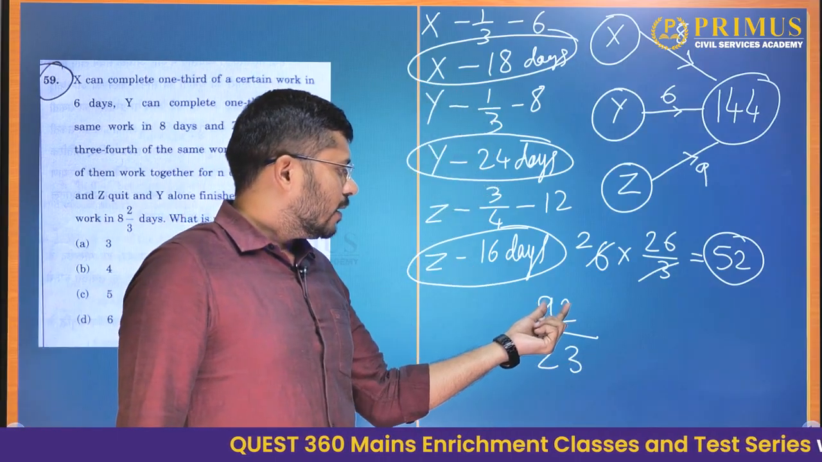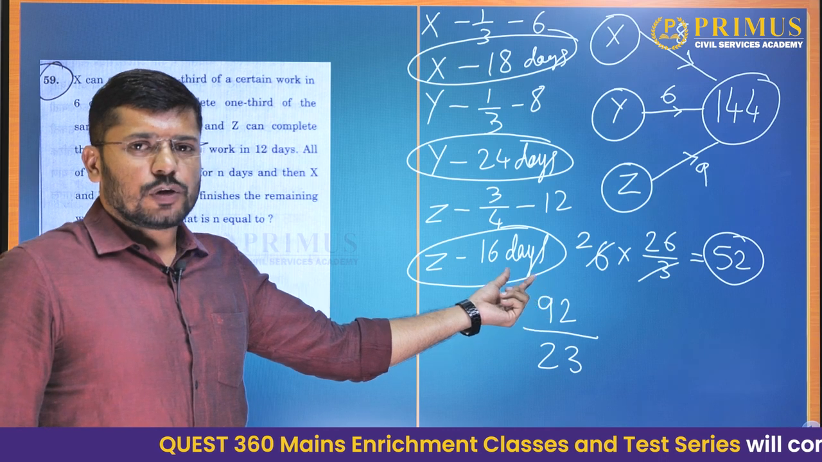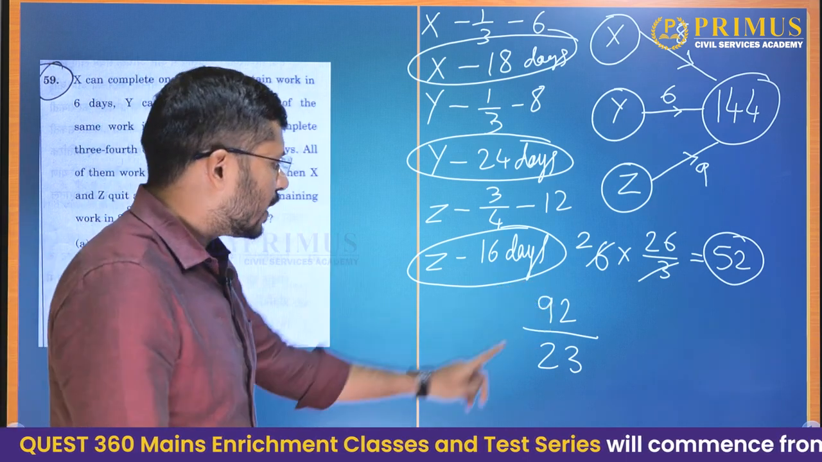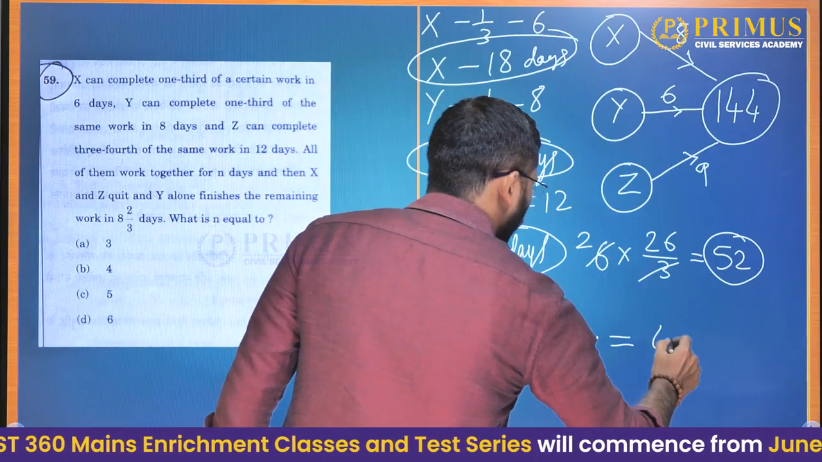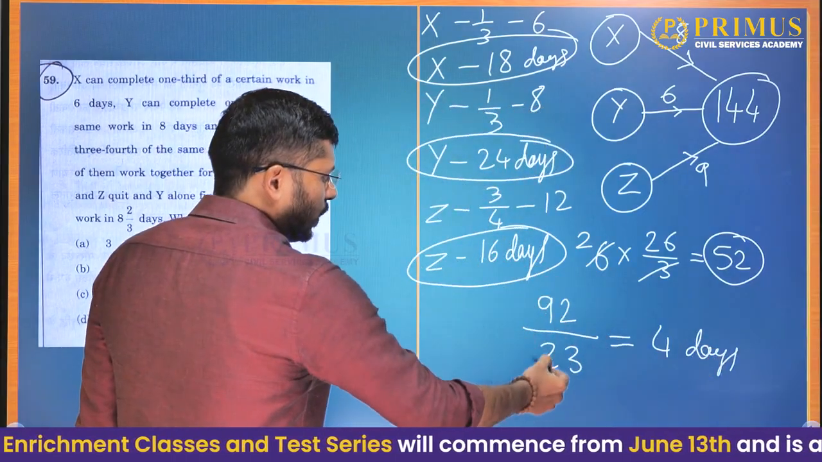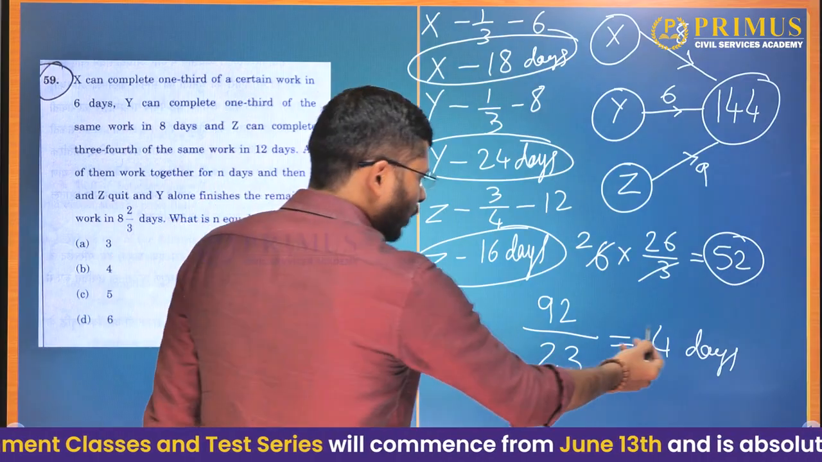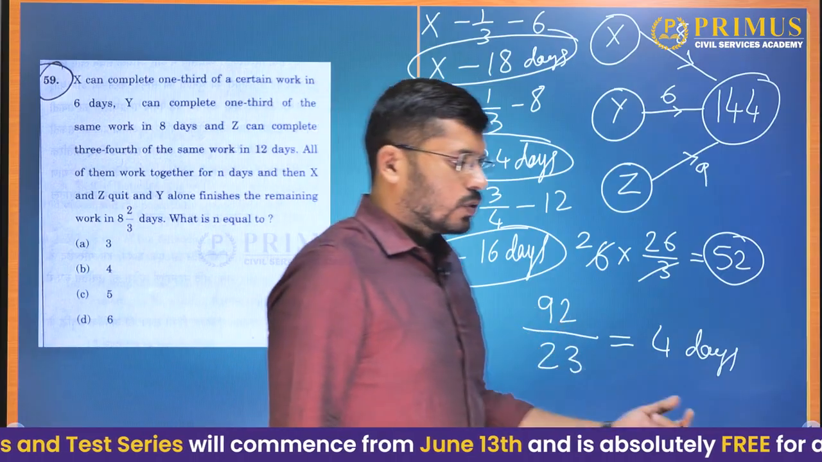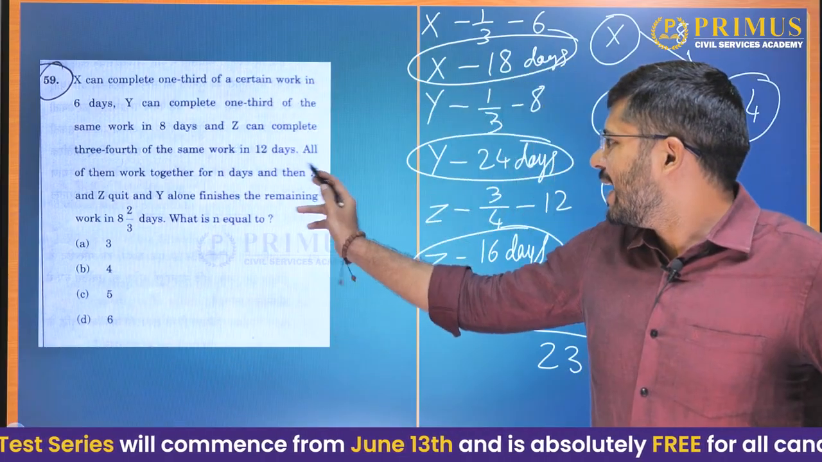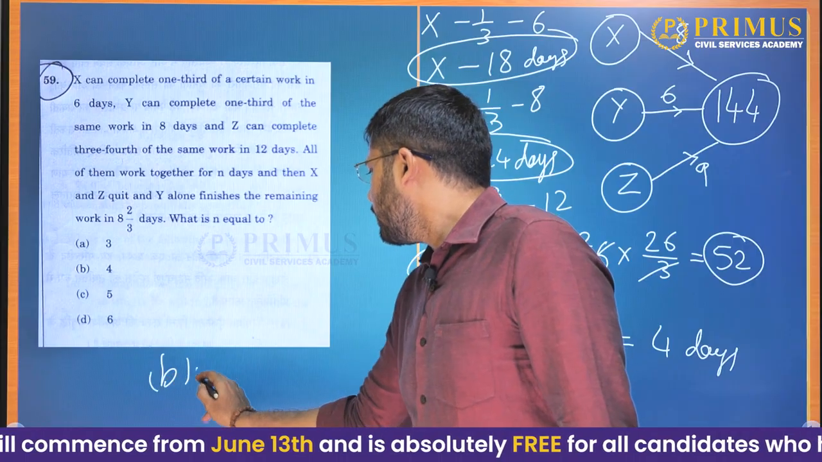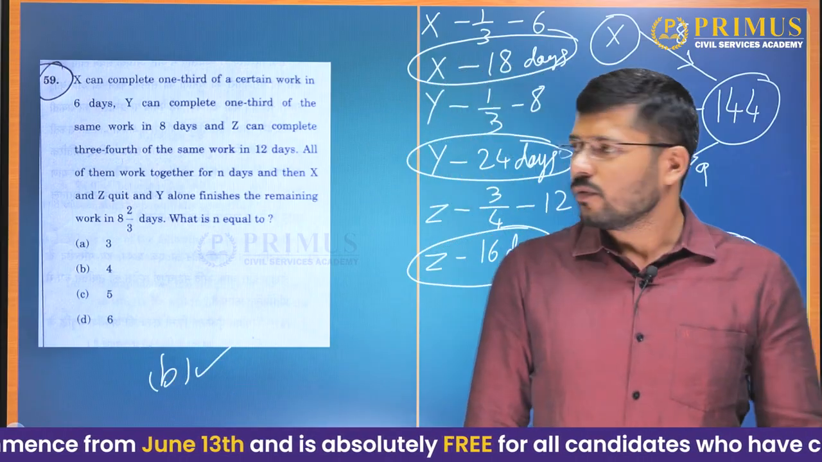And they completed 92 units of work. So how many days did they work together for? They worked together for 4 days. Because 23 units of work was being done per day, and for 4 days, 23 into 4 will give you 92 units of work. So what is the value of n here? Sorry, n, that is 4. Option B, 4. Okay, we'll go further now.